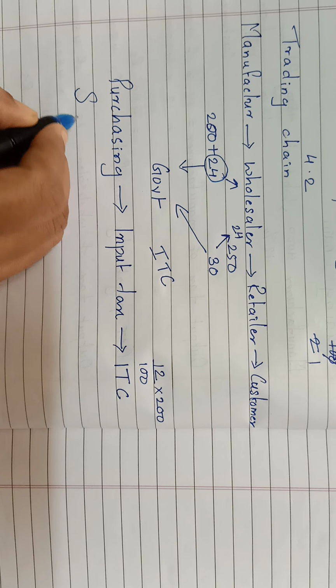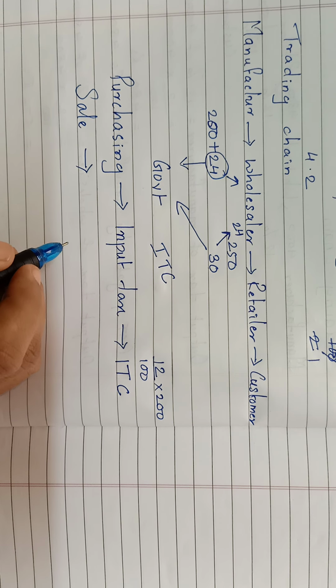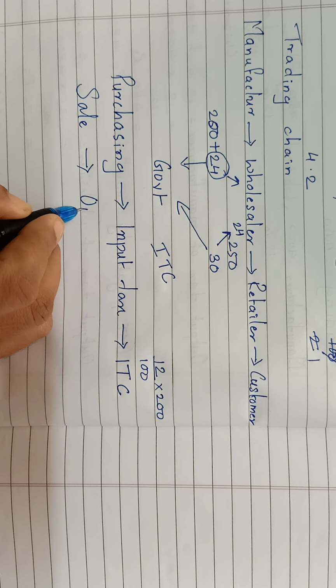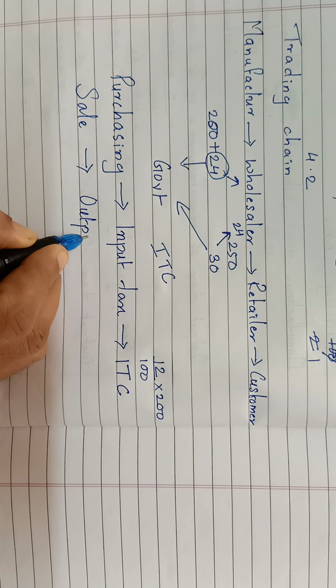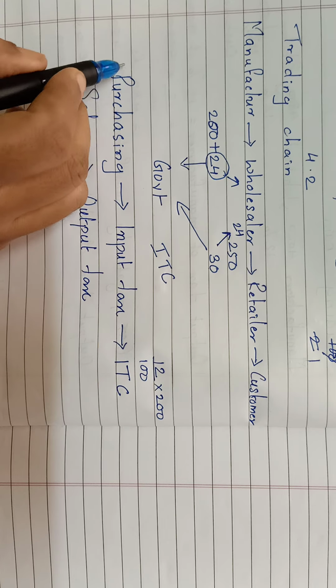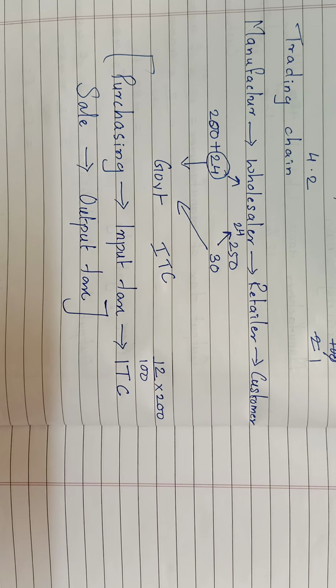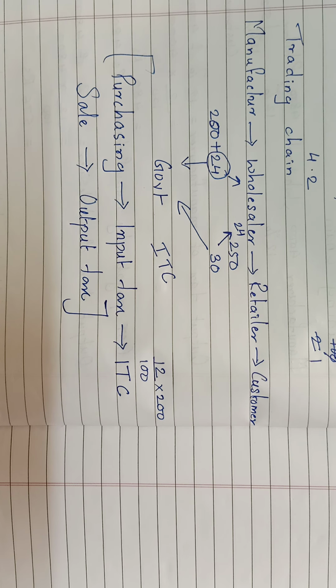And when you sell the article, the tax that is collected is called output tax. These things, write in your notebook margin and keep, children. Purchasing tax is called input tax, which is also called ITC. And while selling the commodity, the tax that is collected is called output tax.